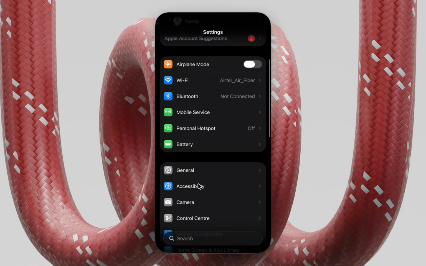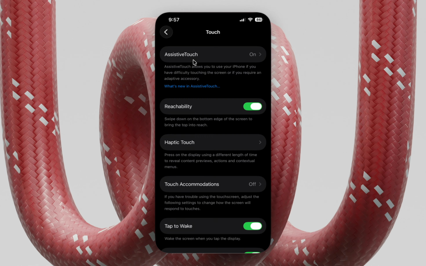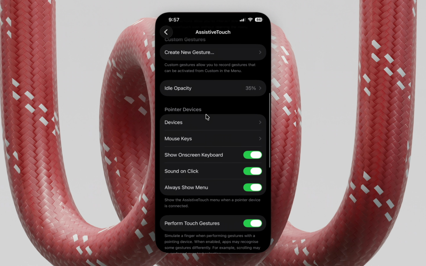Now scroll down and click on Accessibility, and then under the Physical and Motor section, click on Touch. Now select the Assistive Touch option, then scroll down and under the Pointer Devices section, turn off the toggle next to Sound on Click. And that's it. Now the clicking sound will stop and Assistive Touch will work silently without any audio feedback.